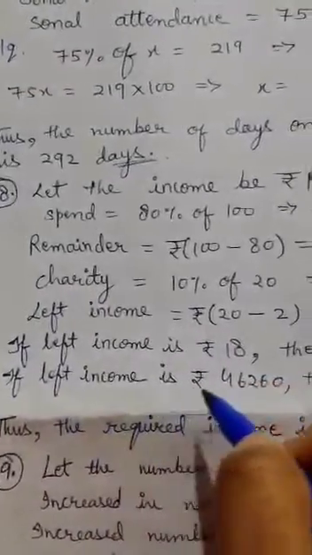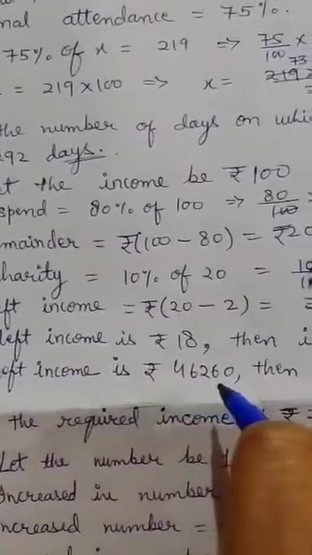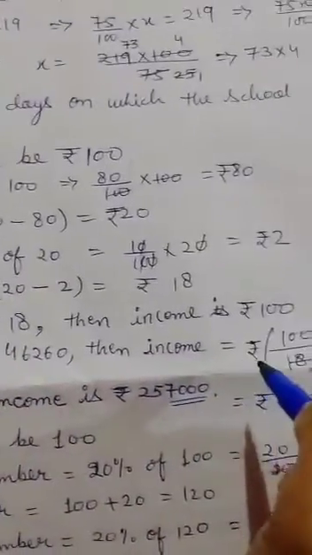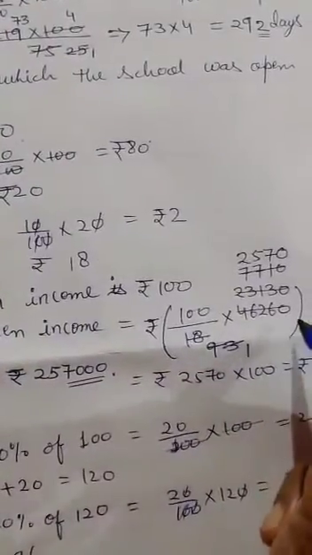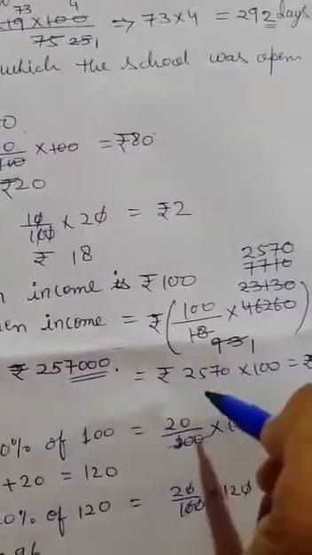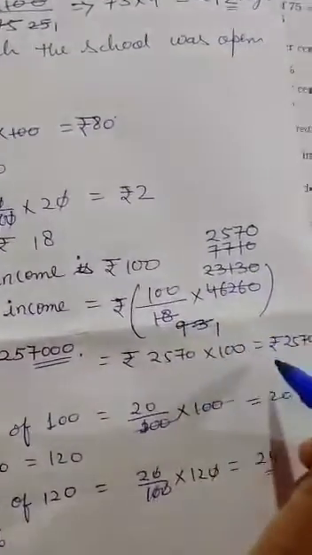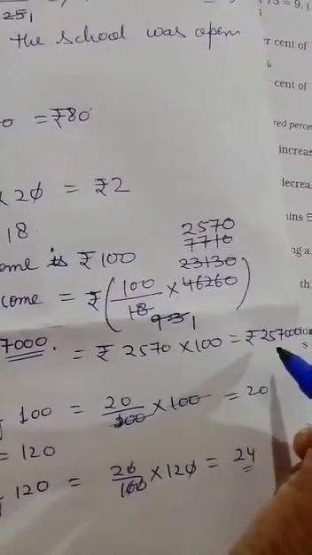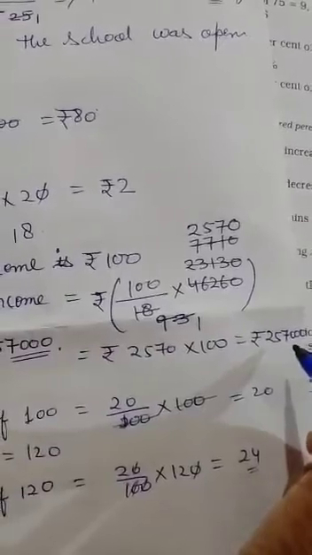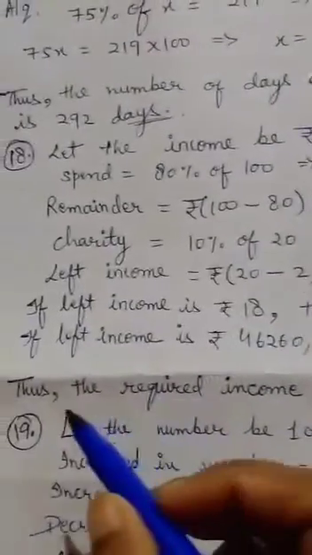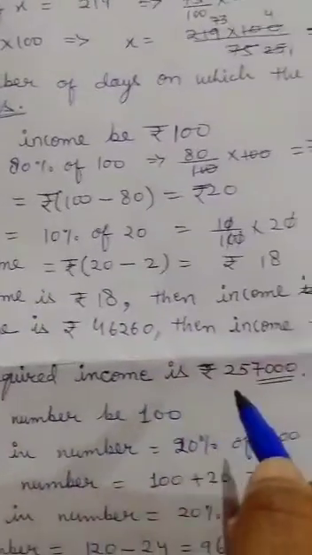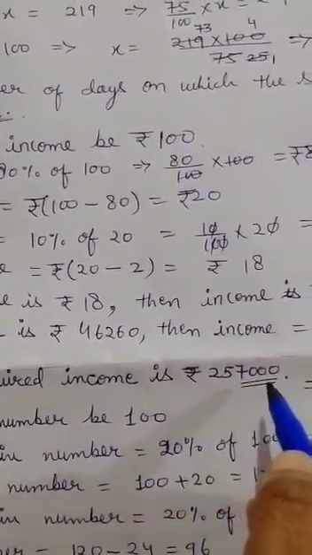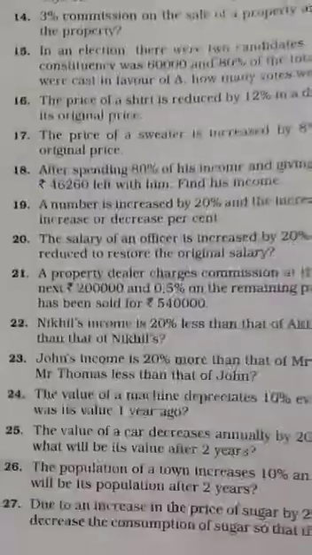If left income is rupees 46,260, then income is equal to 100 upon 18 multiply 46,260. Cut it, you will get after multiplying 2,570,000. Thus, the required income is rupees 25 lakh 70,000 as a final answer.